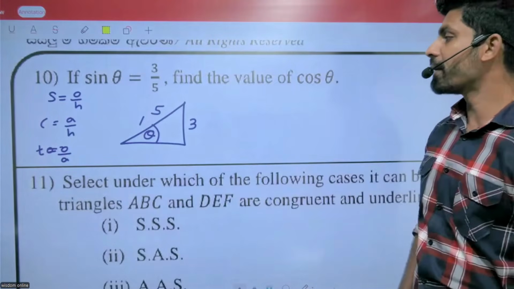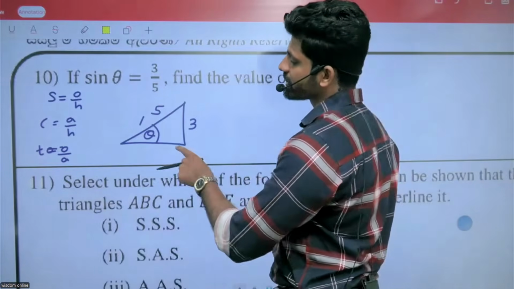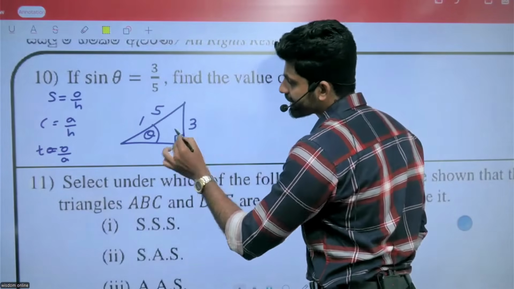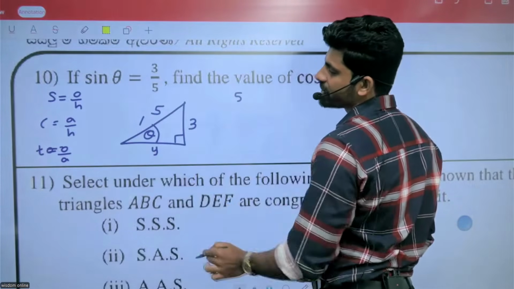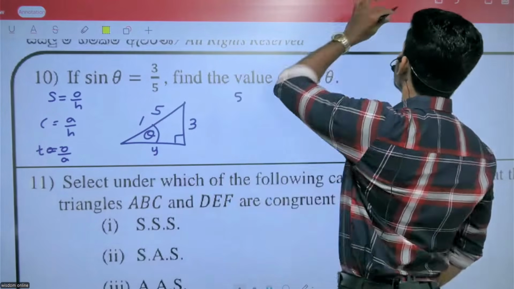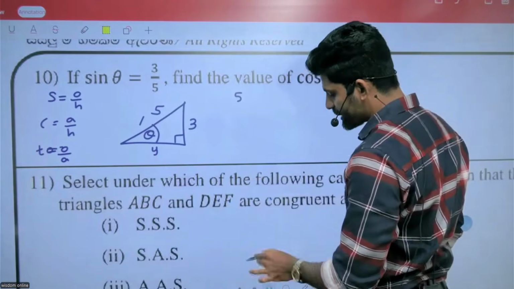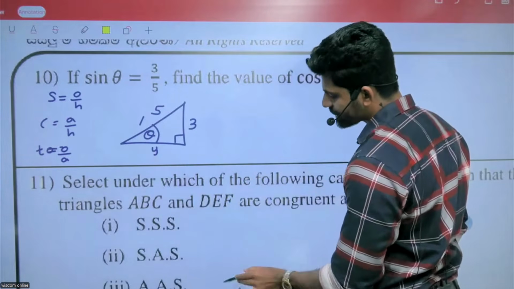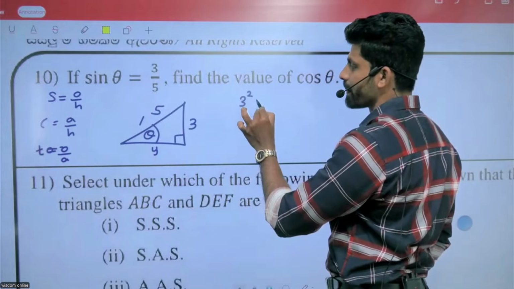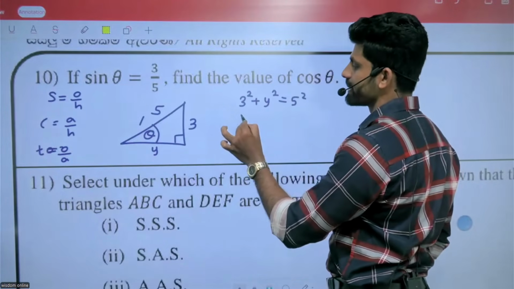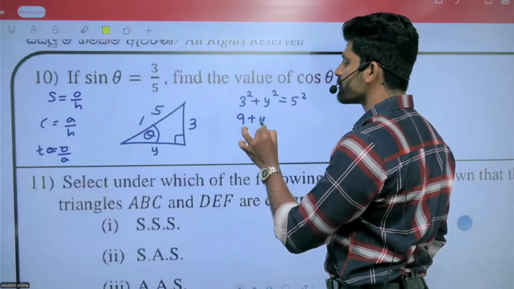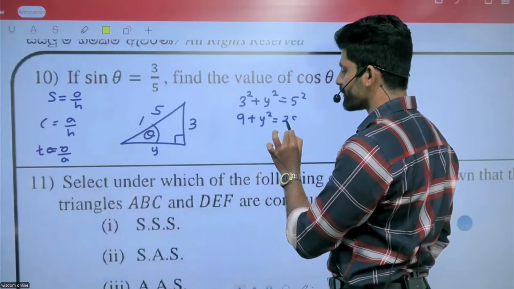Now find the value of cos theta. We can apply Pythagoras theorem. I'm going to take the unknown side as y. 3 squared plus y squared equals 5 squared. 9 plus y squared equals 25.